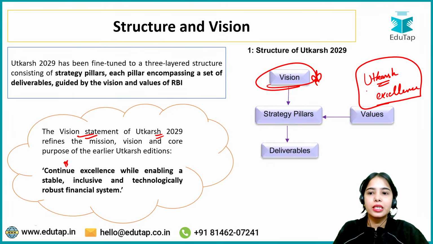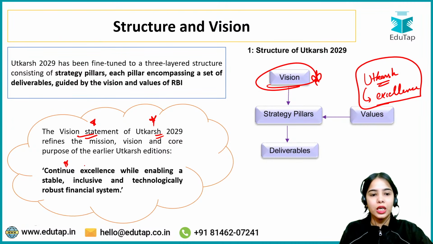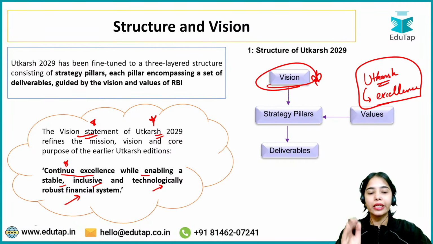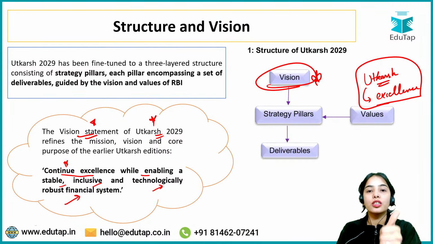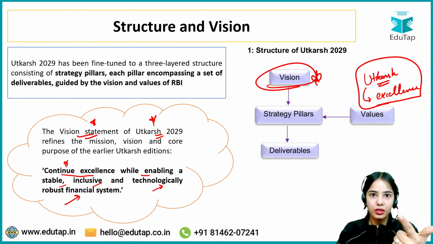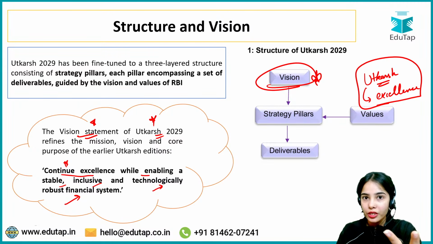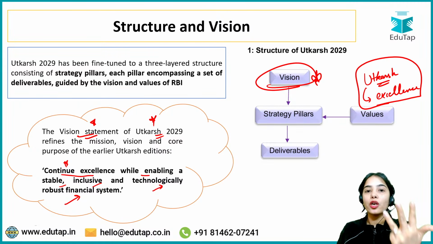Okay, Utkarsh in Sanskrit means excellence, and that is what RBI is pursuing. The vision statement of Utkarsh 2029 focuses on continued excellence while enabling a stable, inclusive, and technologically robust financial system. Remember it very clearly: continue excellence, because Utkarsh means excellence, while enabling a stable financial system. Inclusion is a main point, and technologically robust.